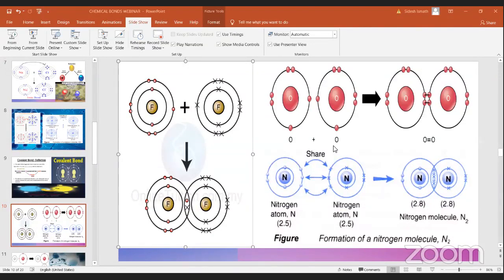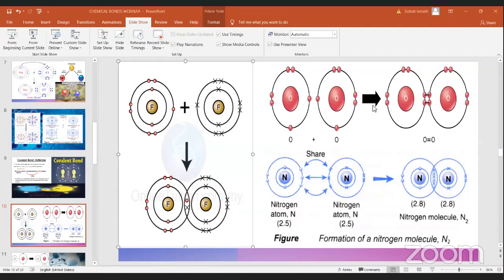So you can see in this shell it has 2, and the other 3, one cross, a dot, cross, dot, cross, dot. Here they have 6 electrons plus these 2 in the final shell, so 8 electrons. So this nitrogen is now stable. Since they have 3 pairs, the N2 bond is a triple bond, which means nitrogen has a triple bond.